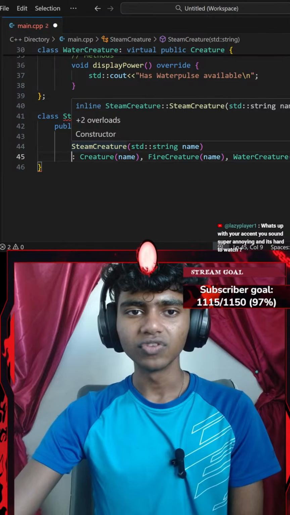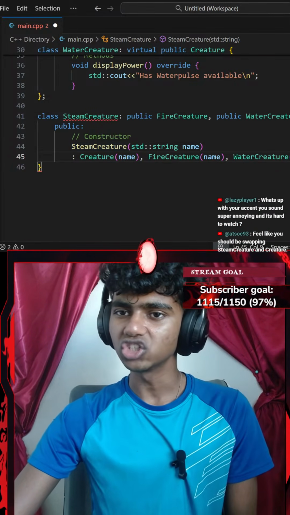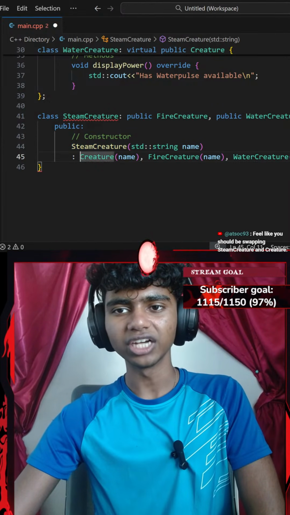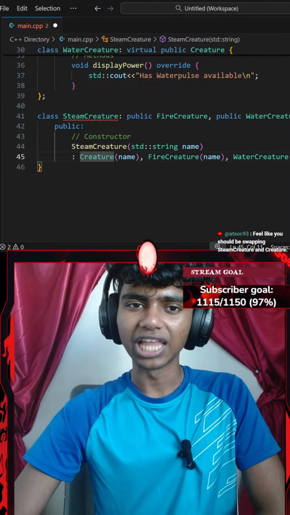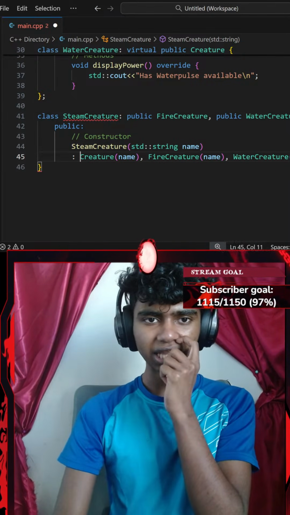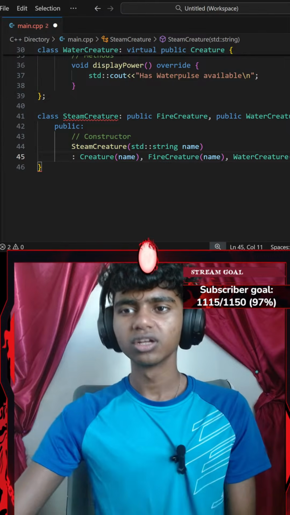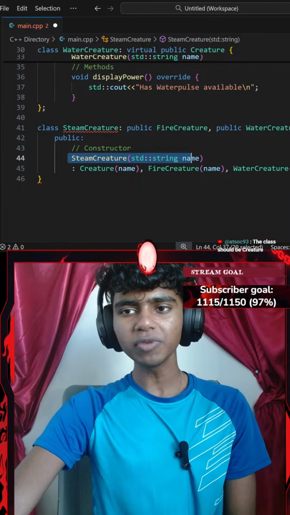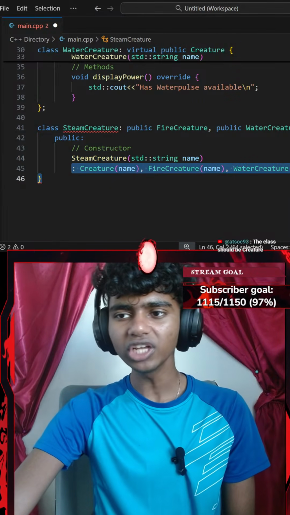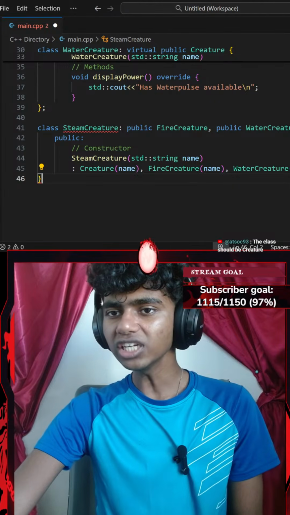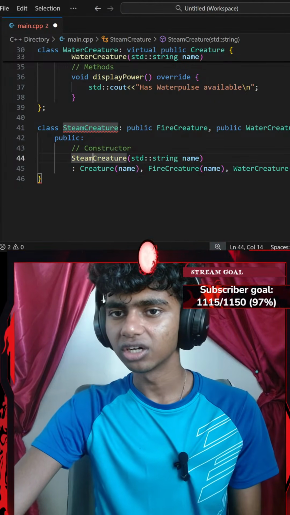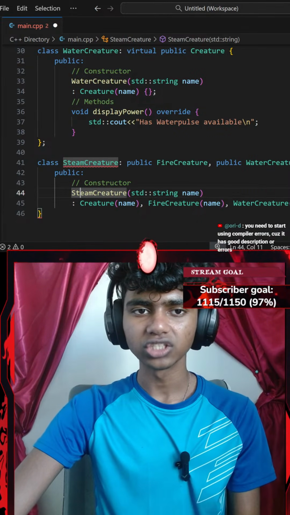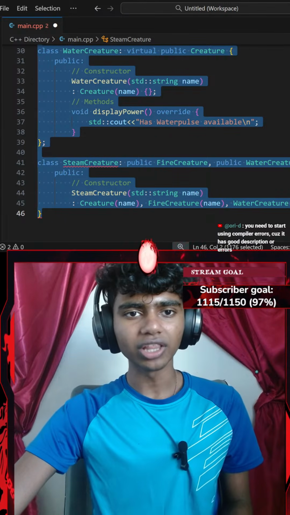Feel like you should be swapping stream creature to creature. Honestly, I don't think so, because this is the main constructor and these are from the classes that I'm inheriting from. The class should be creature. Honestly, the first constructor that we added should be our class's constructor. Then after the colon, we go with the class that we're inheriting from. I feel the constructor is correct. Something is wrong here. Did I end that with a semicolon? I think I did. You need to start using compilers because they have good descriptions of errors. Honestly, I might install that next stream.